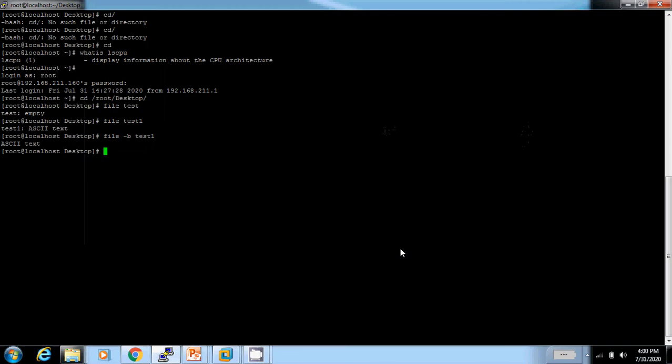Now I will take an example. This is my Linux machine. I run the command to check the file type.